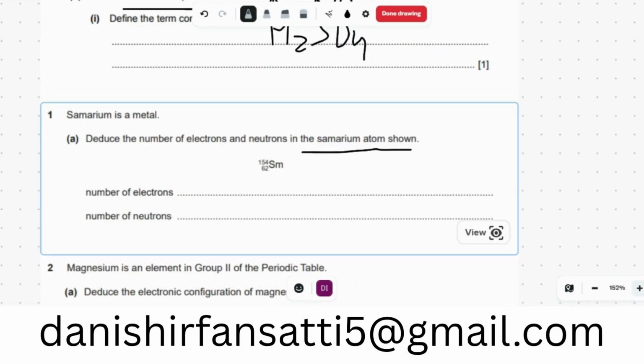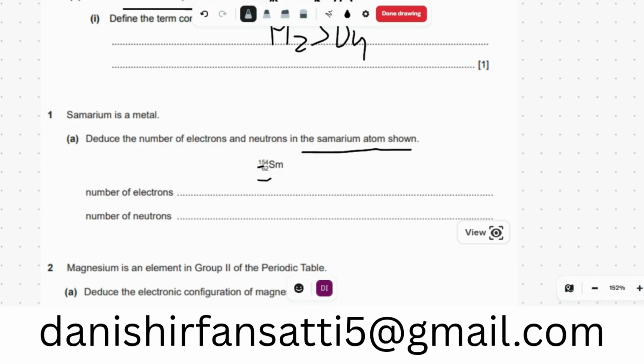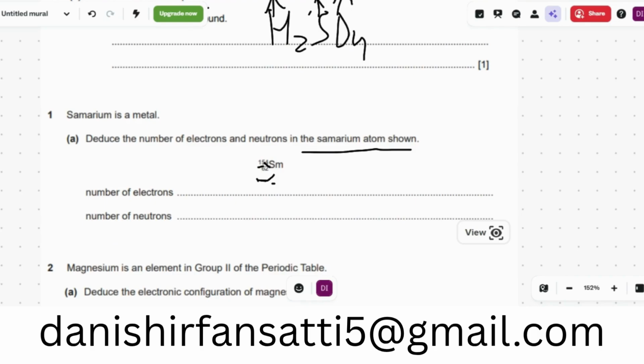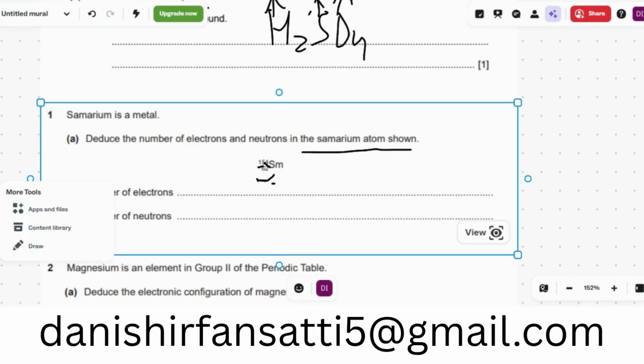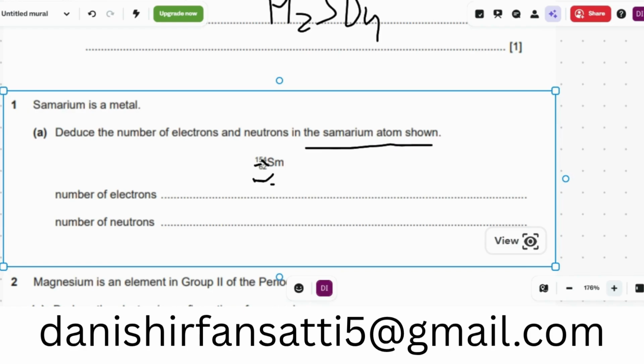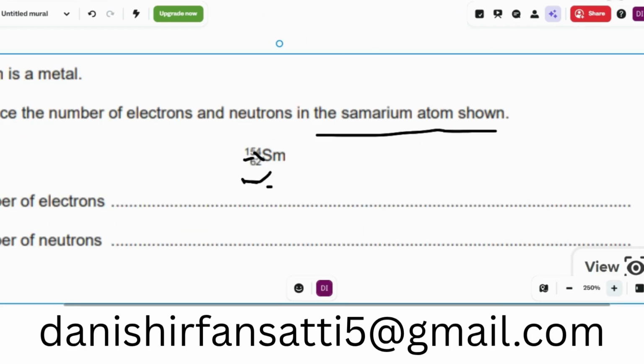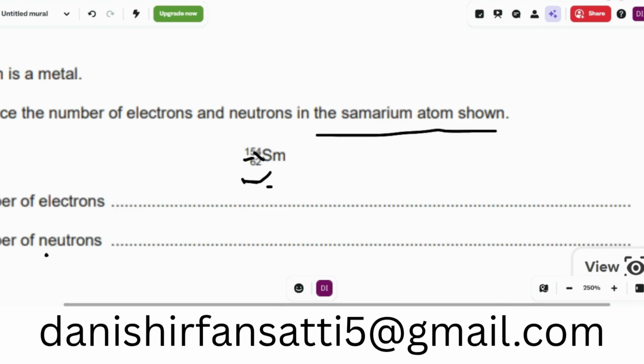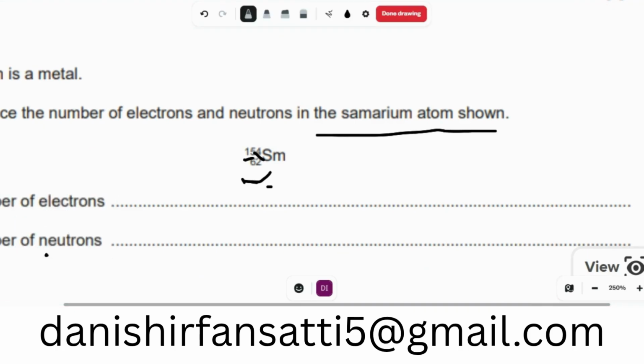I will zoom in a little bit more. This number is the number of protons and electrons, and the upper number is the atomic mass number.